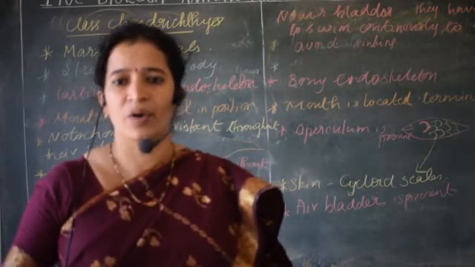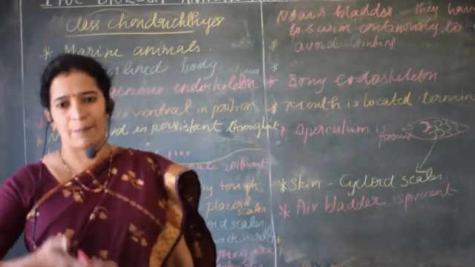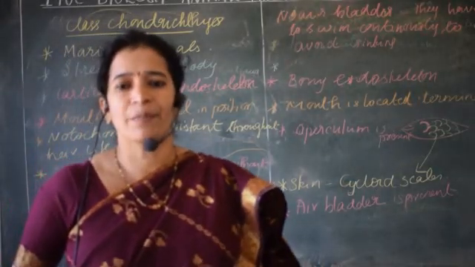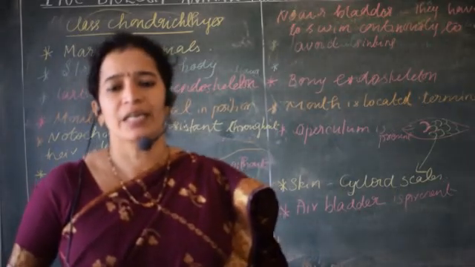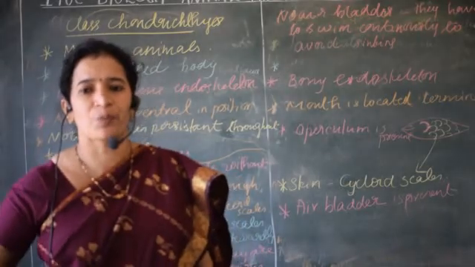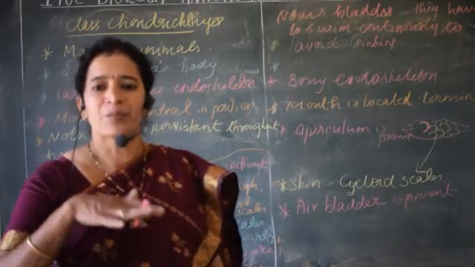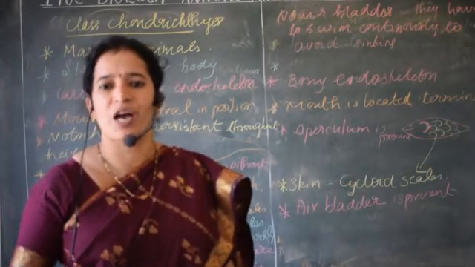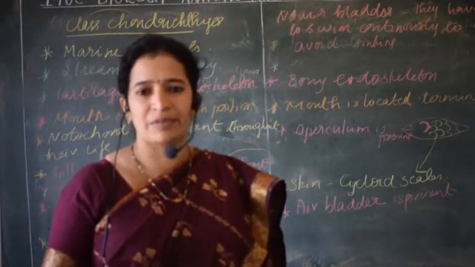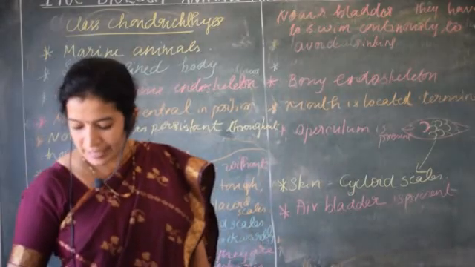What is buoyancy? Buoyancy means the upward force applied in the water. The same principle is used in osteichthyes with the help of the air bladder, which helps to maintain their buoyancy. But that buoyancy power is not built in in chondrichthyes because they do not have an air bladder. So they have to swim continuously to avoid sinking.